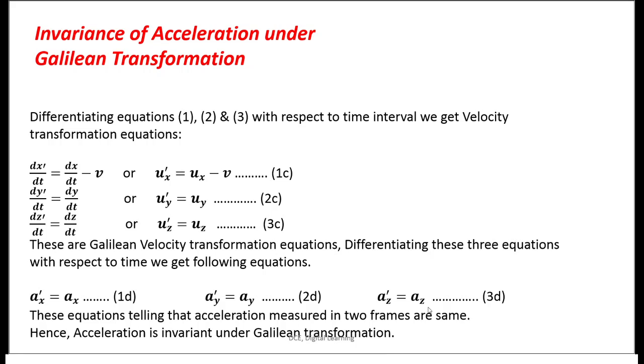These equations tell us that the acceleration measured in both reference frames is the same, which means acceleration is invariant under Galilean transformation. That is, if we apply a force on a particle, the acceleration with respect to the S and S prime frames will be the same.